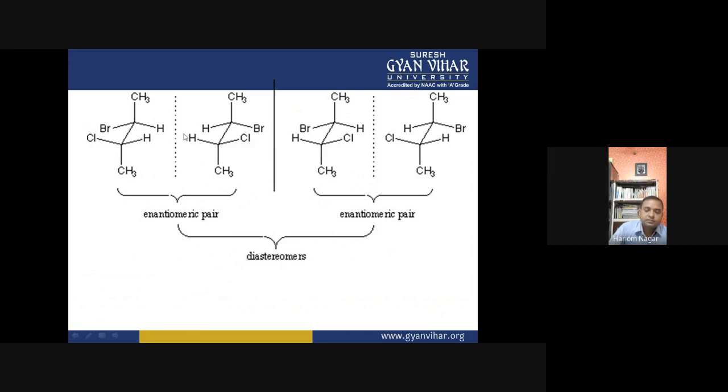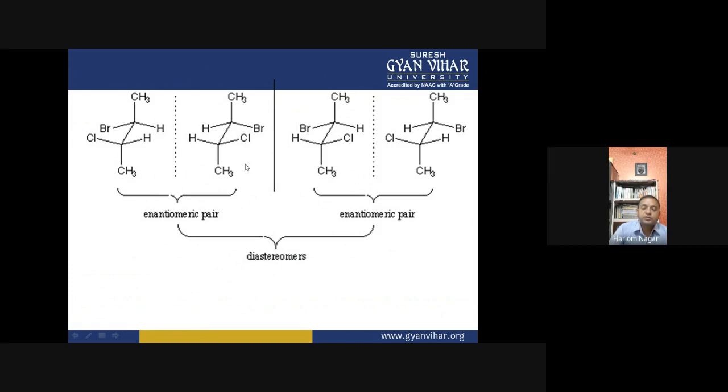But they are not enantiomers; they are diastereomers because, as I said in the previous slide, if two compounds have the configuration the same at one center and opposite at the second or the next center, then these compounds are considered as diastereomers.